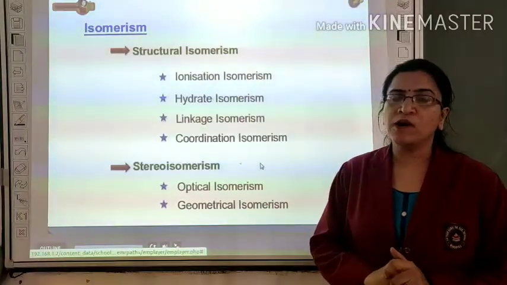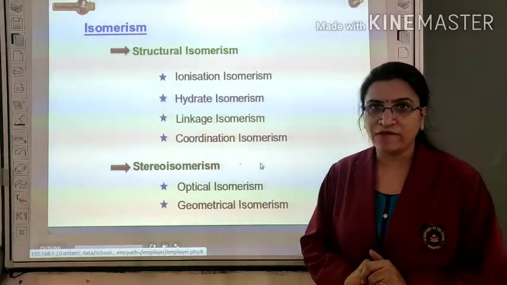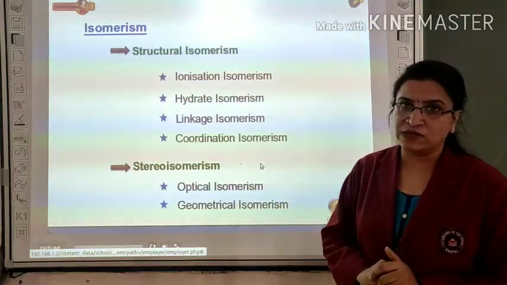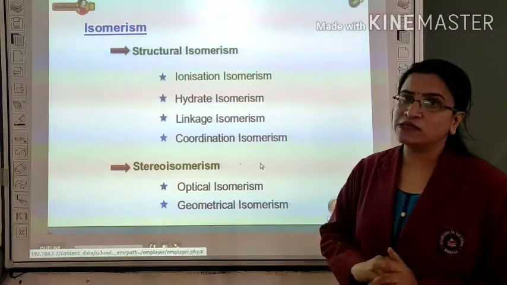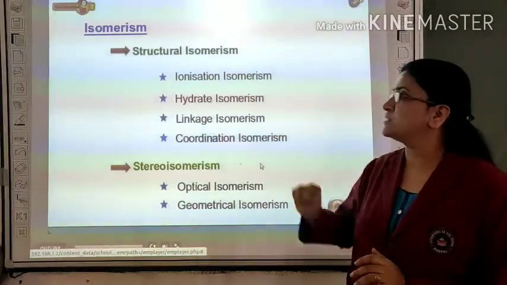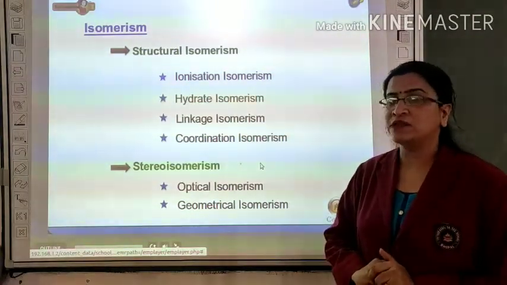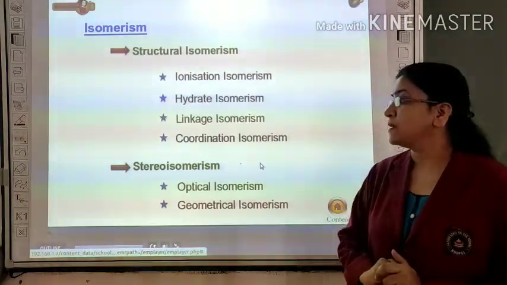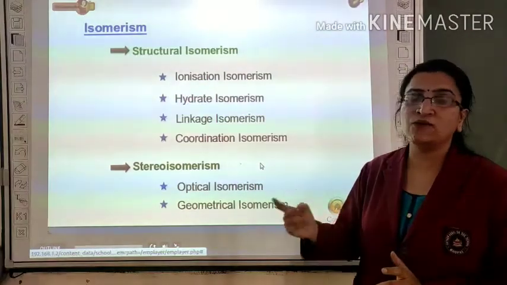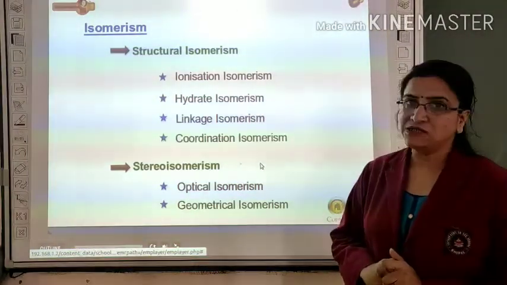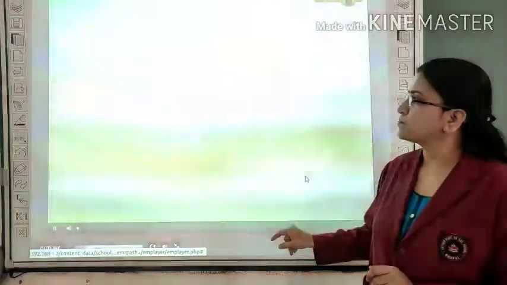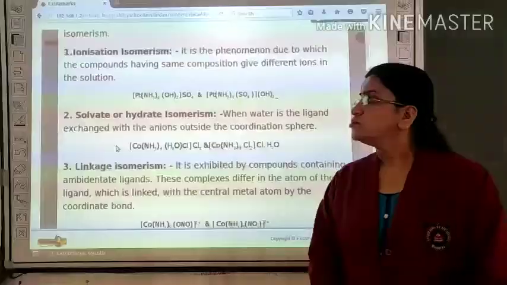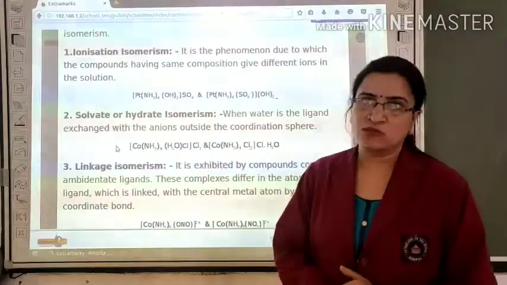In coordination compounds, we study isomerism in two types. First is structural isomerism, second is stereoisomerism. Structural isomerism is further divided into ionization isomerism, hydrate isomerism, linkage isomerism, and coordination isomerism. But stereoisomerism we study only in two parts, optical and geometrical. Now, in structural isomerism, what is ionization isomerism?